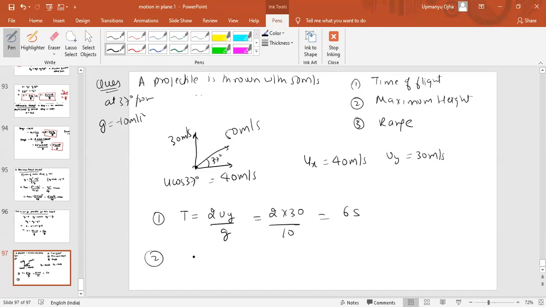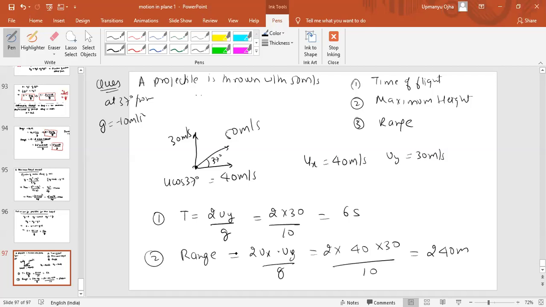Second, range. Range is 2 ux uy by g. So 2 into ux is 40, uy is 30, by 10. So it will come as 240 meter is the range. Then height.